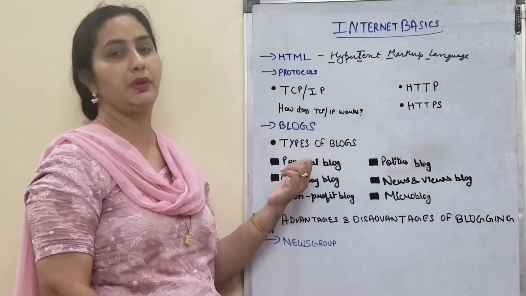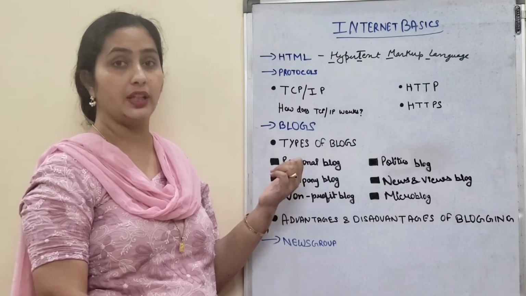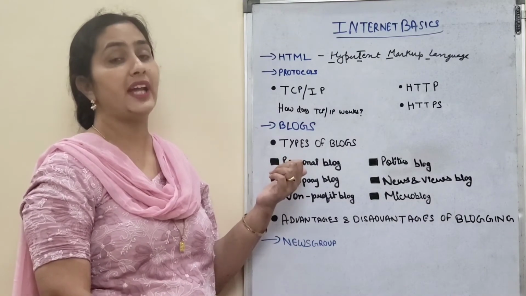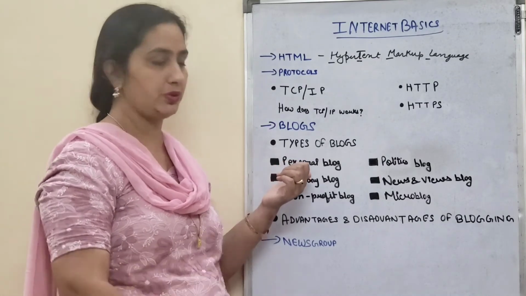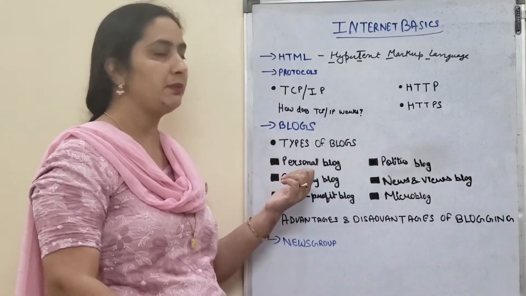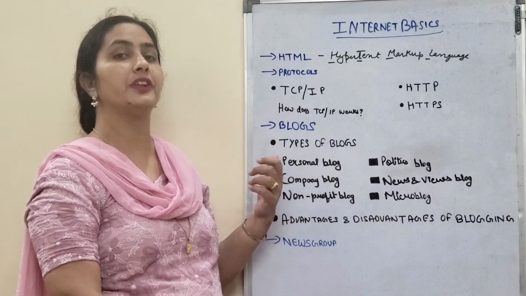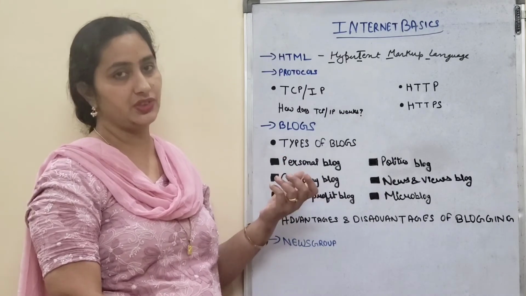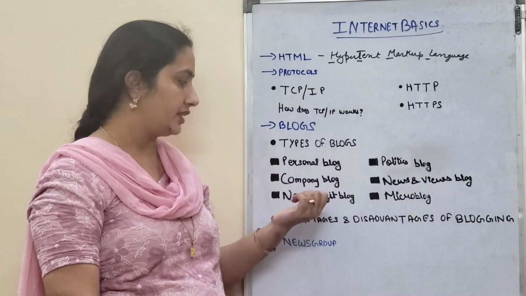First one is the personal blog, which you are using for writing different kinds of articles, your thoughts, expressions, anything you can mention here, that you are going to share with your friends and family. That is up to you, with whom you want to share or not. Then company blog, that may be related to some organization. They are using it for their different kinds of policies or communicating some important messages only to the people who belong to the particular organization.